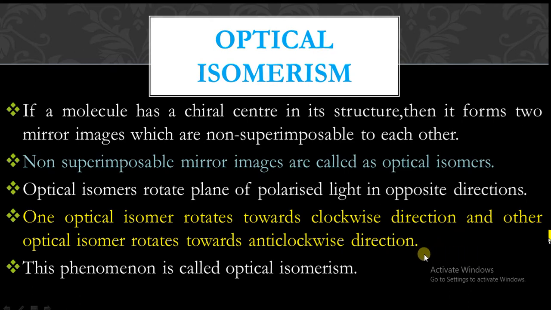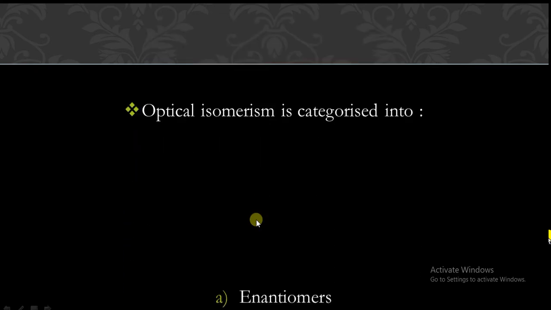So these are the isomers which are mirror images and non-superimposable, and they will rotate the plane of polarized light in opposite directions. So this complete phenomenon is called as optical isomerism, and the compounds showing this property are called as optical isomers.